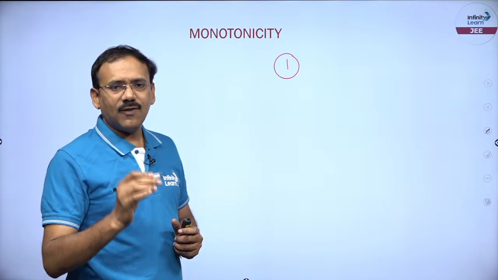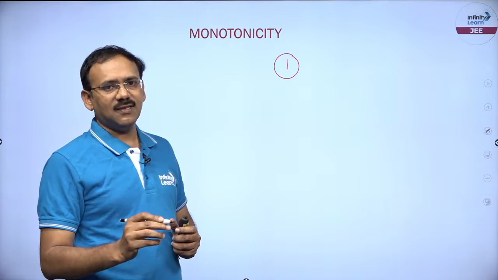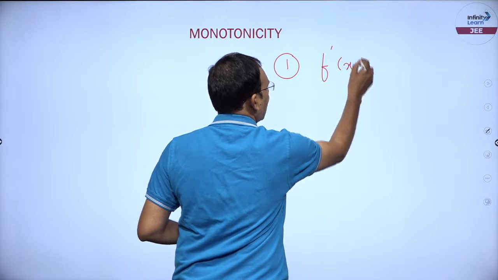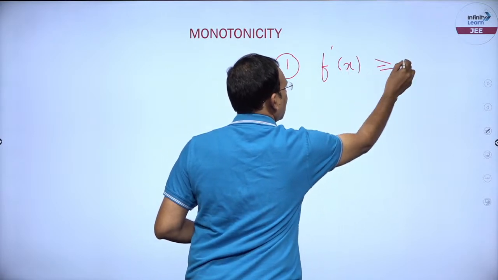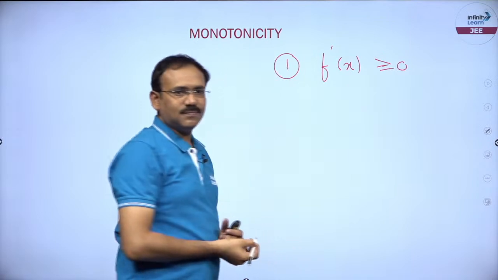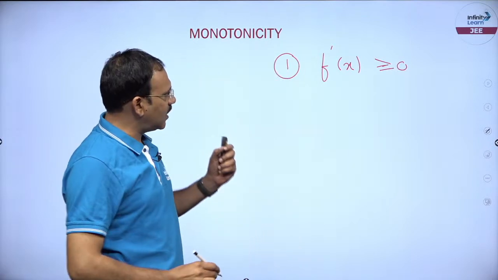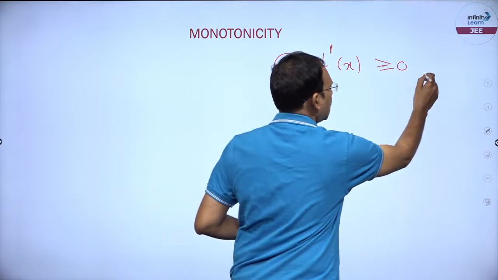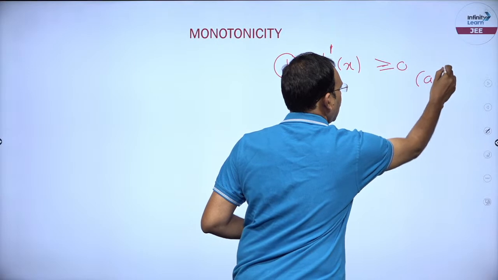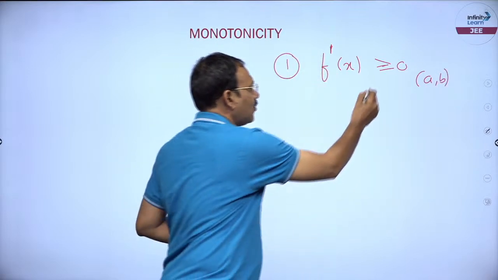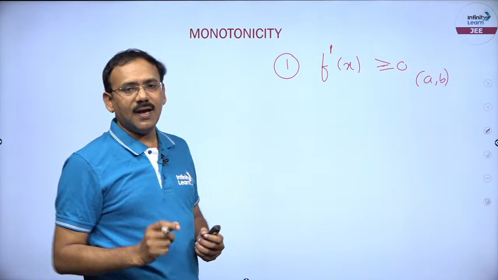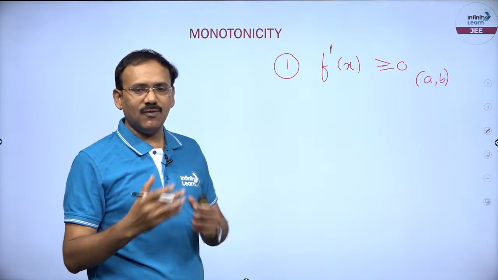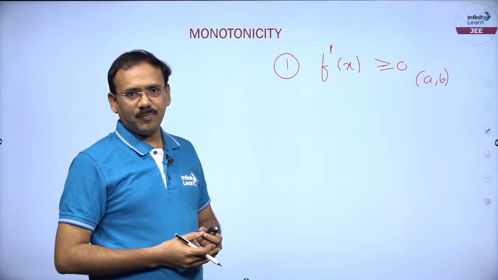A function f of x is said to be increasing in an interval if its derivative f dash x is greater than or equal to 0 in the interval. If the first derivative is greater than or equal to 0, we can say that the function is increasing in the interval a to b. Of course, derivative equal to 0 should be at a discrete set of points. The set need not be finite, it may be infinite, but a discrete set of points, right.